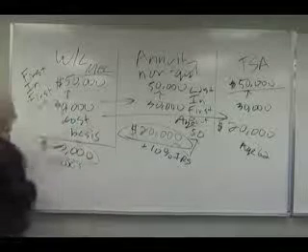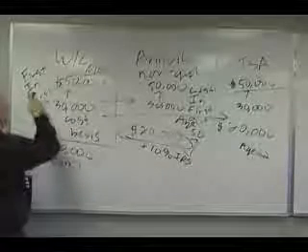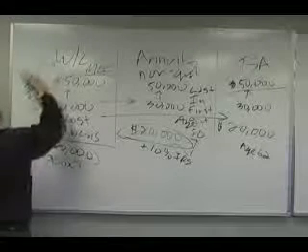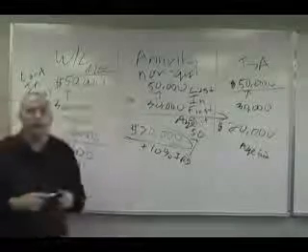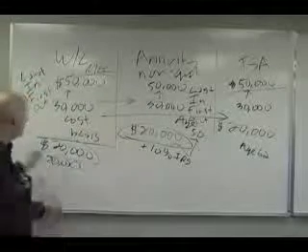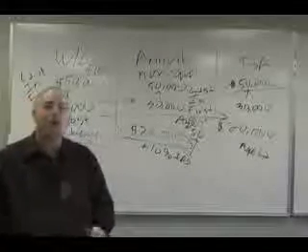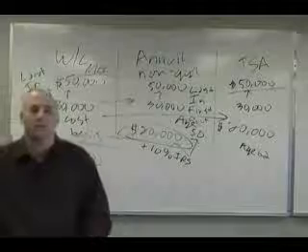Why? Remember, modified endowment contracts, the tax rules changed. If it's classified as a modified endowment contract, it's no longer FIFO. It's LIFO. So we change that to last in, first out. Taxed very similar to the non-qualified annuities, plus 10% penalty on the interest that we withdraw prior to age 59 and a half. So you see they could word these questions a number of different ways on the exam.